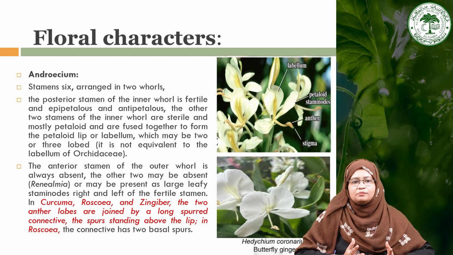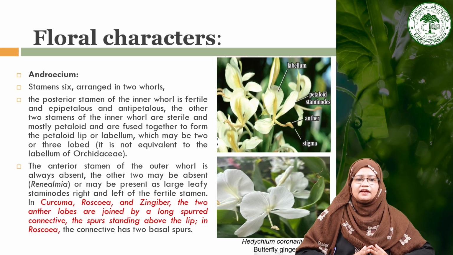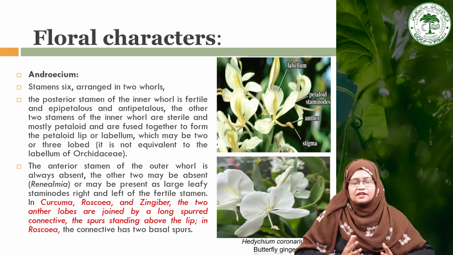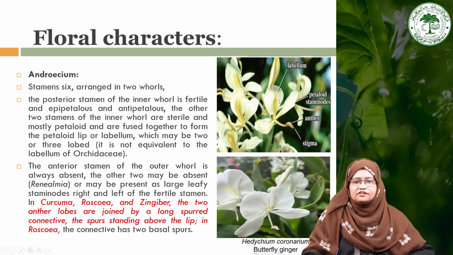Here the labellum is formed by the staminodes in this particular family, Zingiberaceae. And the anterior stamen of the outer whorl is always absent, and the other 2 may be absent, as in the case of Rhynchanthus, or may be present as large leafy staminodes right and left of the fertile stamen, as you can see here.